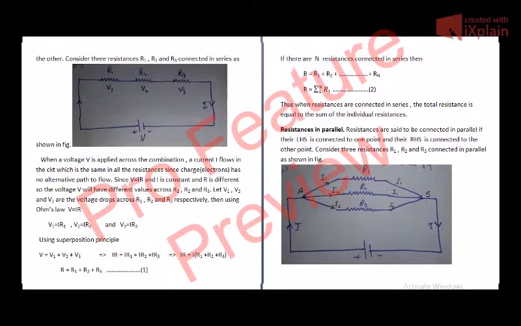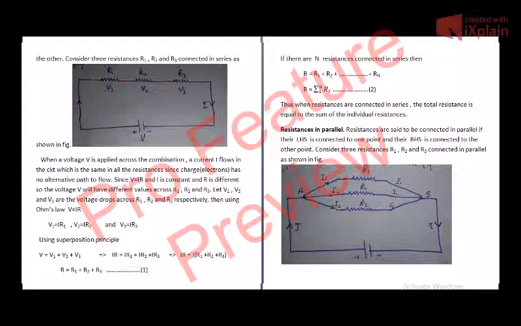For example, I told you we have two types of resistors available in the market. Let us consider the side on which three strips are there as LHS, and the one strip which is on the other side as RHS. If the LHS of one resistor is connected to the RHS of the other, which means that if the side having three strips is connected to the side having one strip, then the resistors are said to be connected in series.